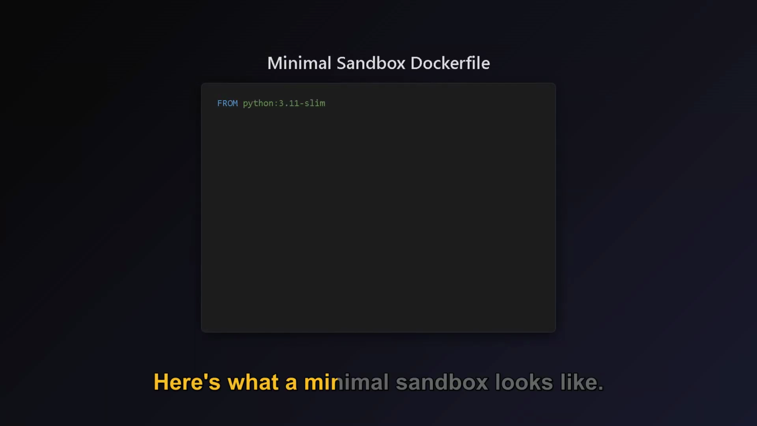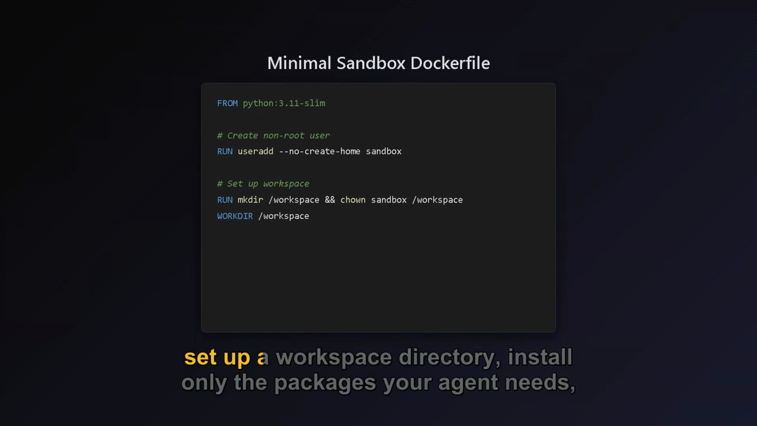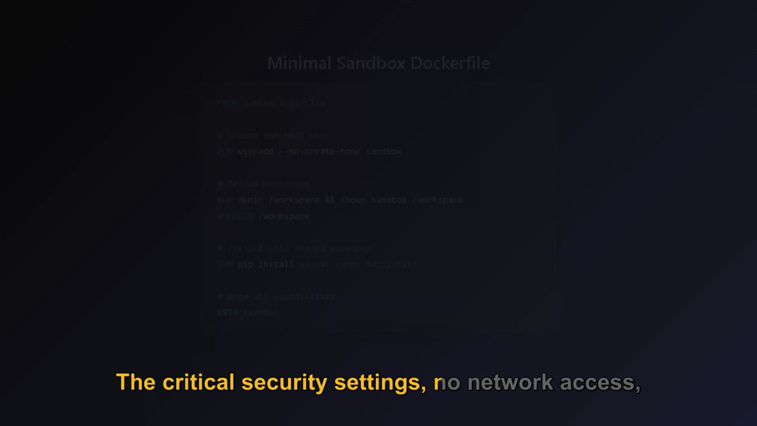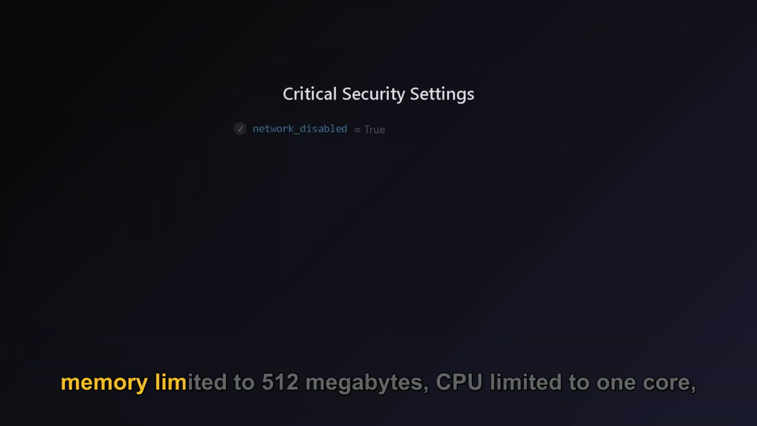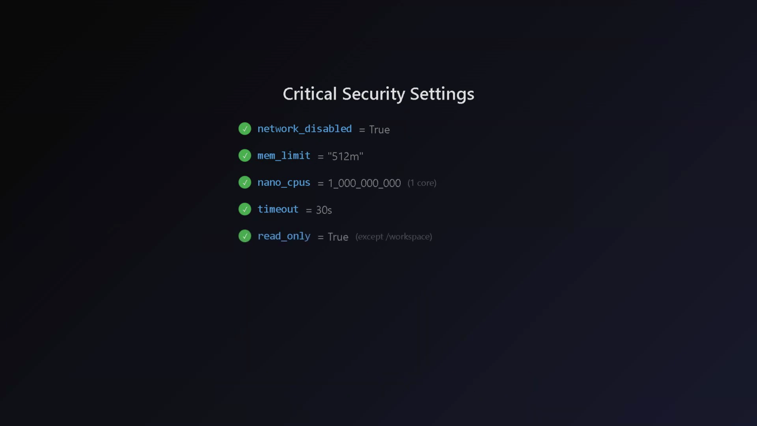Here's what a minimal sandbox looks like. Start with Python Slim, create a non-root user, set up a workspace directory, install only the packages your agent needs, and drop all Linux capabilities. The critical security settings: no network access, memory limited to 512 megabytes, CPU limited to 1 core, a 30-second timeout, read-only except for the workspace, and all Linux capabilities dropped. Every one of these matters.